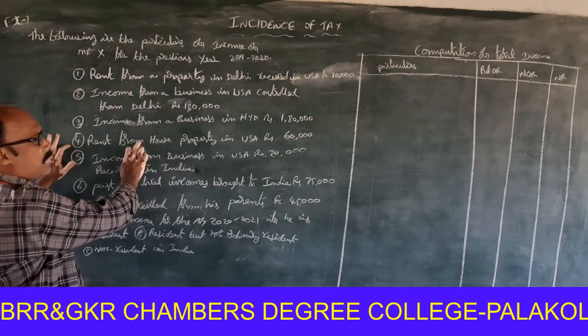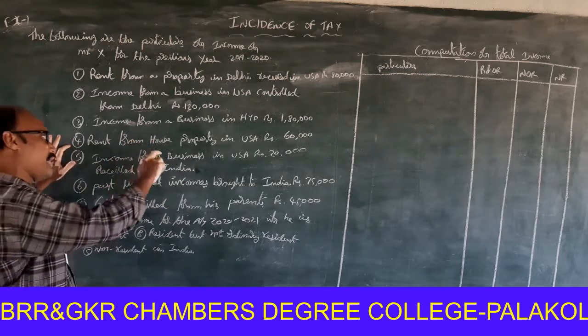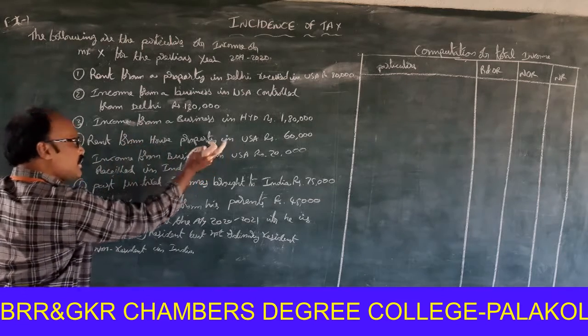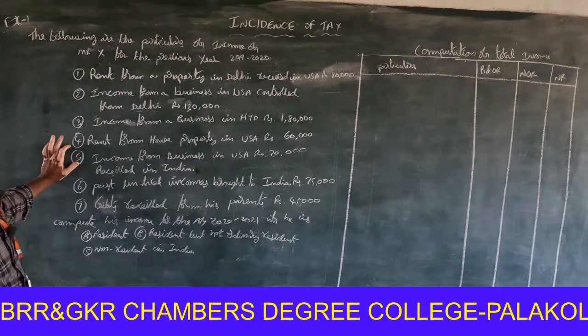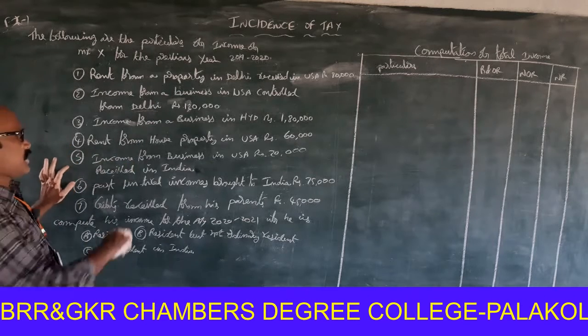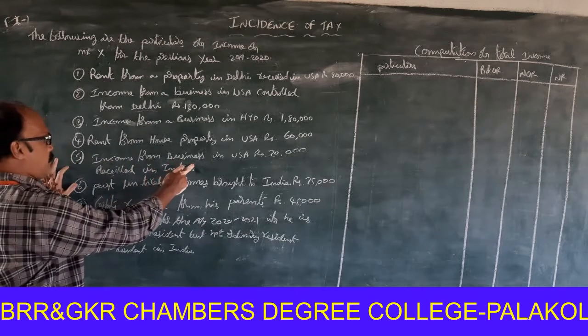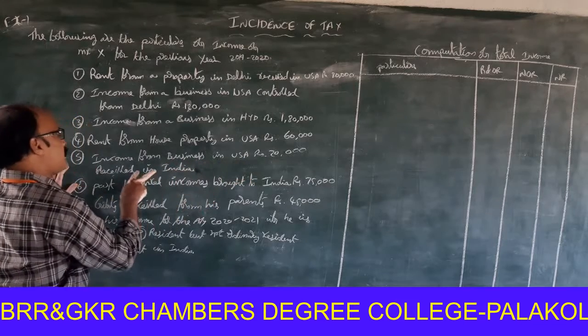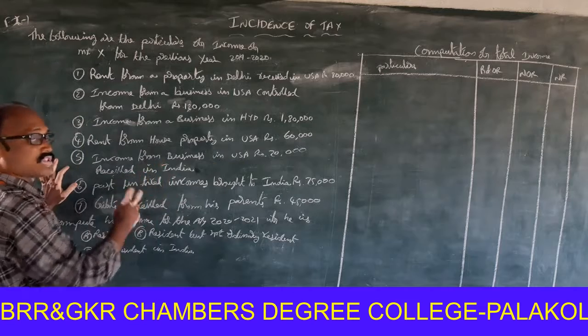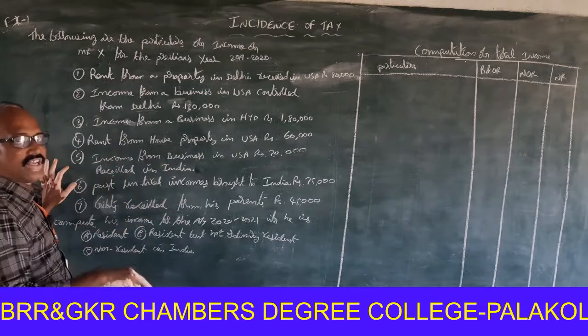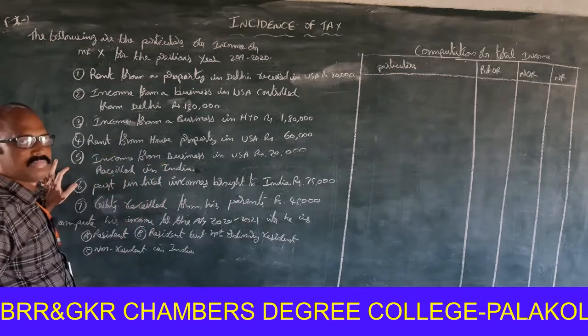Rent from house property in USA, income outside India, received outside India. It is not controlled from India, so it is only taxable for resident and ordinary resident. This is foreign income. Income from business in USA, rupees 20,000 received in India. That means income outside India but received in India, Indian income.